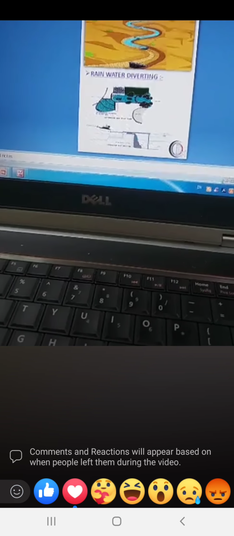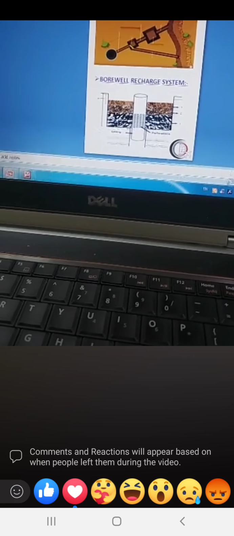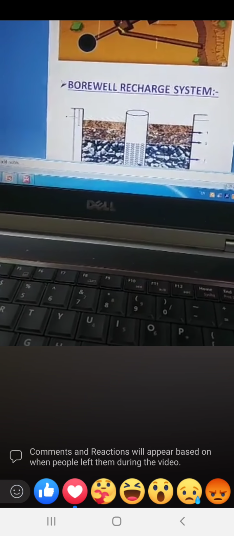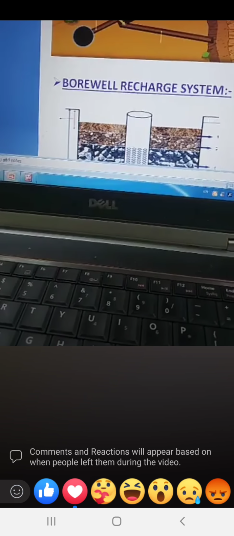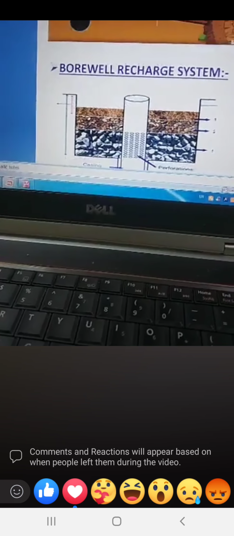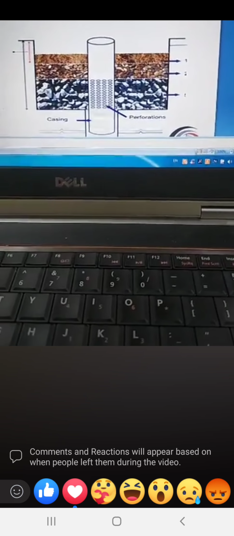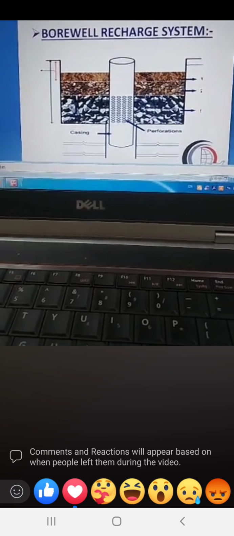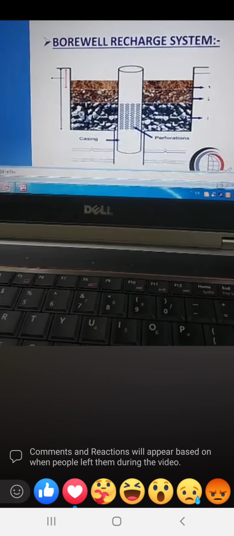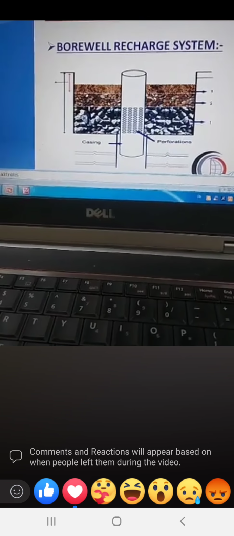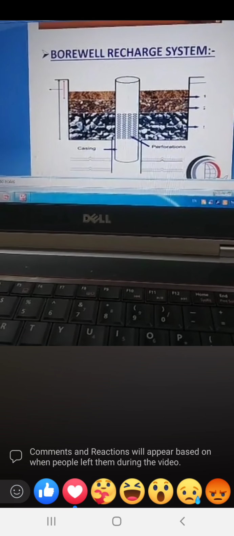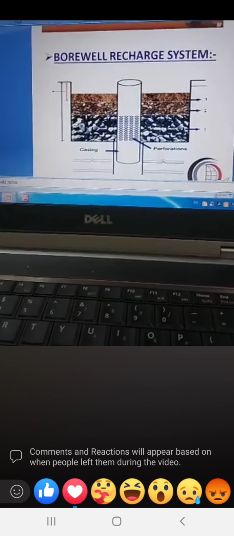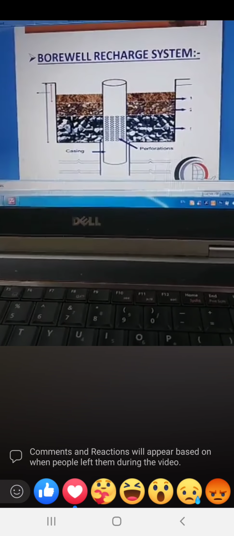In farms, you can build this kind of borewell recharge system, where you can divert the rainwater which was collected on your farms or the open land or the surface to the borewell.